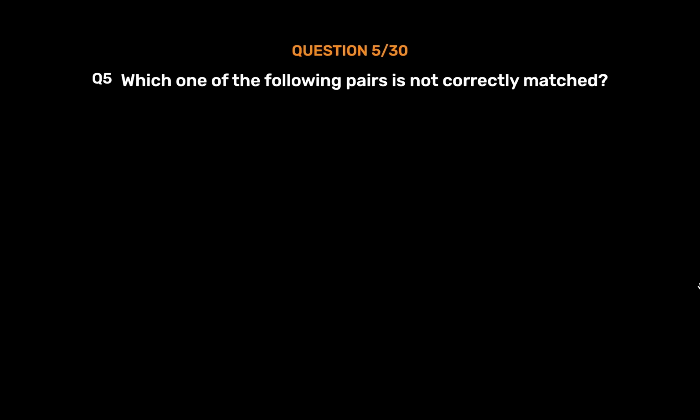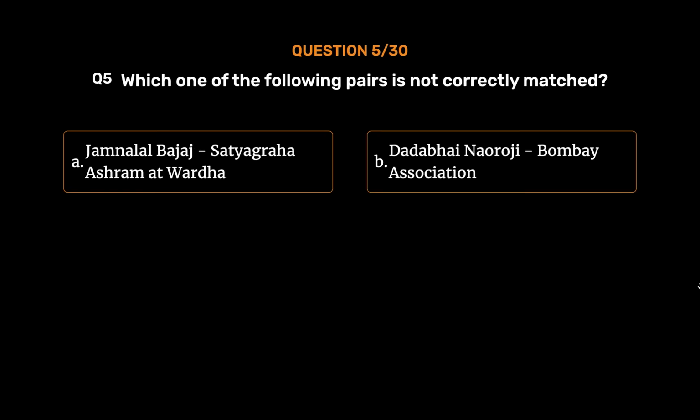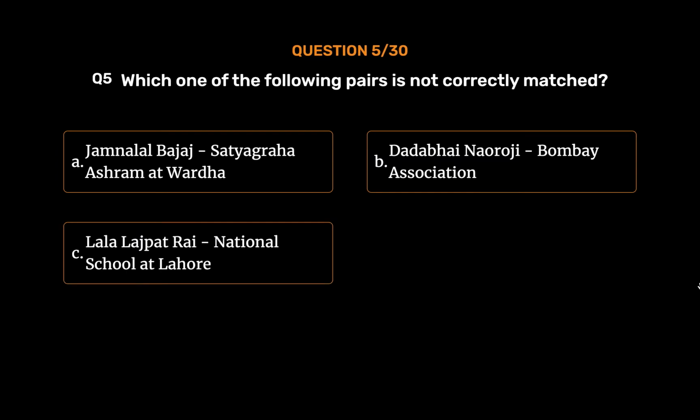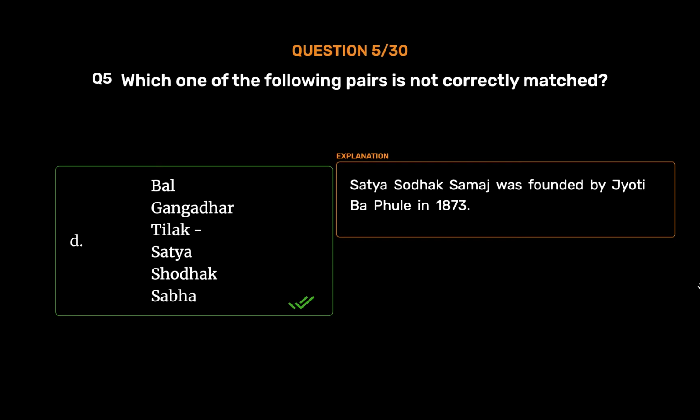Question number 5. Which one of the following pairs is not correctly matched? Option A. Jamnalal Bajaj, Satyagraha Ashram at Wardha. Option B. Dadabhai Naoroji, Bombay Association. Option C. Lala Lajpat Rai, National School at Lahore. Option D. Bal Gangadhar Tilak, Satyashodhak Sabha. The correct answer is Option D. Satyashodhak Samaj was founded by Jyotiba Phule in 1873.